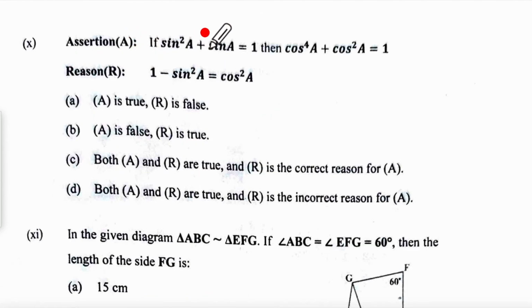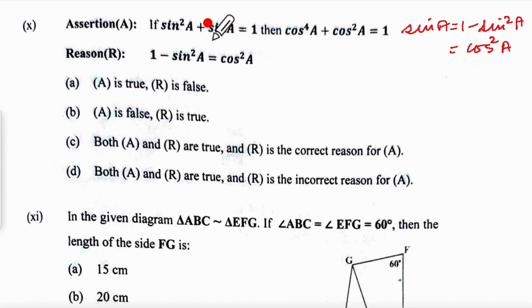10th one, assertion is sine square A plus sine A equal to 1, then cos to the power 4 A plus cos square A is equal to 1. The reason is 1 minus sine square A equal to cos square A. Now this is the correct explanation because 1 is equal to sine square A plus cos square A. So we'll use this and take sine square A that side, so you'll get 1 minus sine square A, because we are looking at the link between the assertion and the reason.